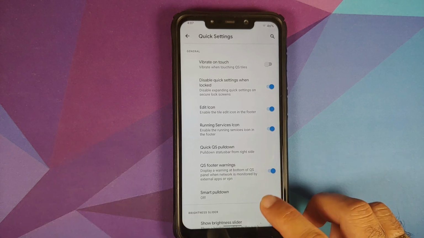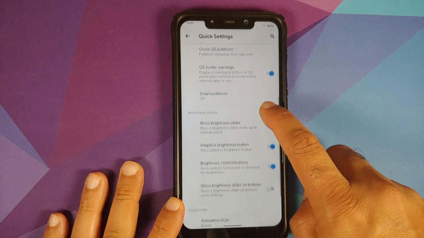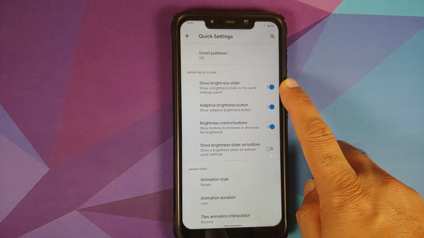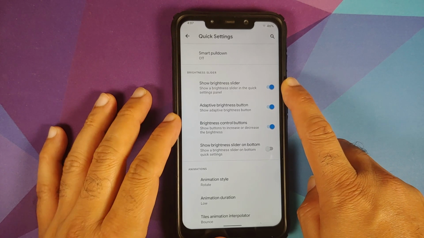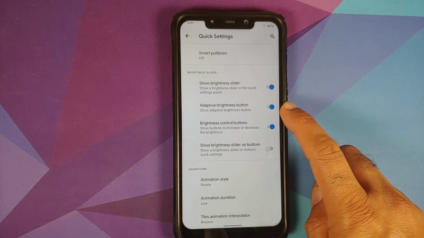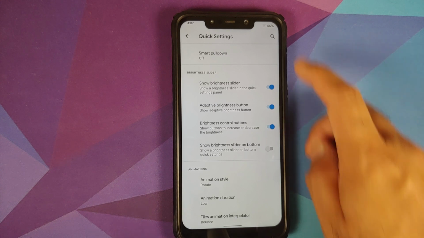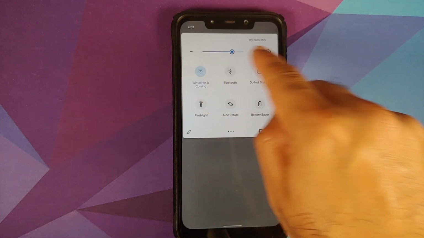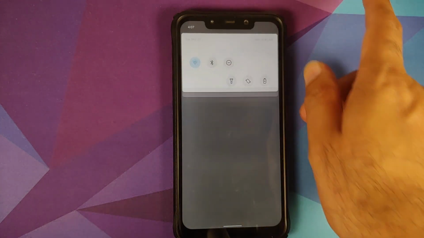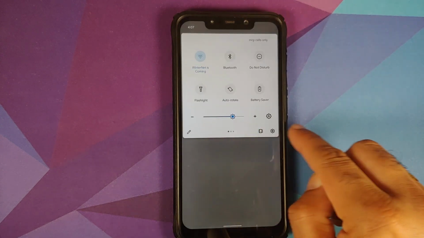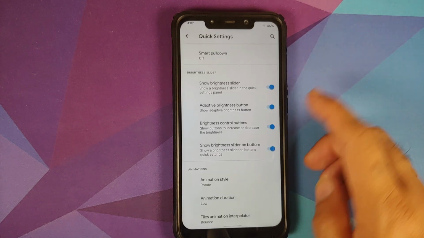Then toggle for quick setting footer warnings, smart pull down is there. Then you also have a brightness slider customization for your quick settings. Do you want to see the brightness slider? Do you want to see the adaptive brightness button? And do you want to see the brightness control buttons? And these are the options which they're talking about on the top. In case you want to move it to the bottom, enable this toggle and bam, here it is. You can see the options move to the bottom.